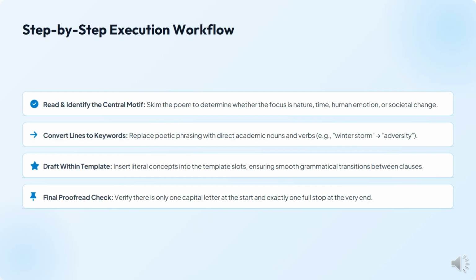Step-by-step formation will be: read it, identify the central theme, skim the poem to determine whether the focus is time, nature, human emotion, or societal change. Then convert lines to keywords. Replace poetic phrases with direct academic nouns and verbs. For example, winter storm is converted into adversary. Draft within the template. I have mentioned the template in the previous slide. You should insert the literal concept into the template clause and ensure smooth grammatical transitions between the clauses. Then finally, proofread, check for the spellings and the grammar.